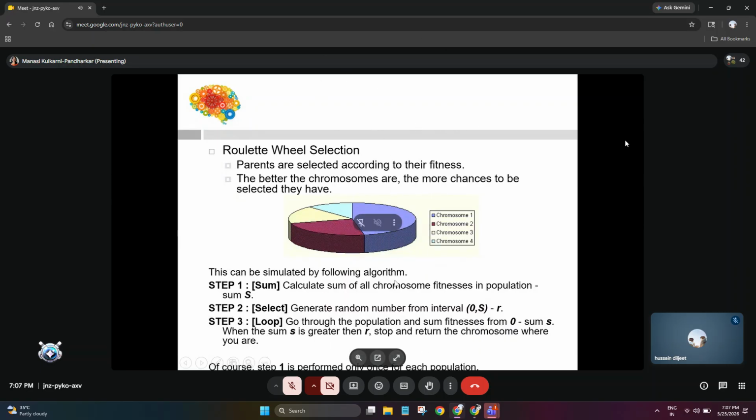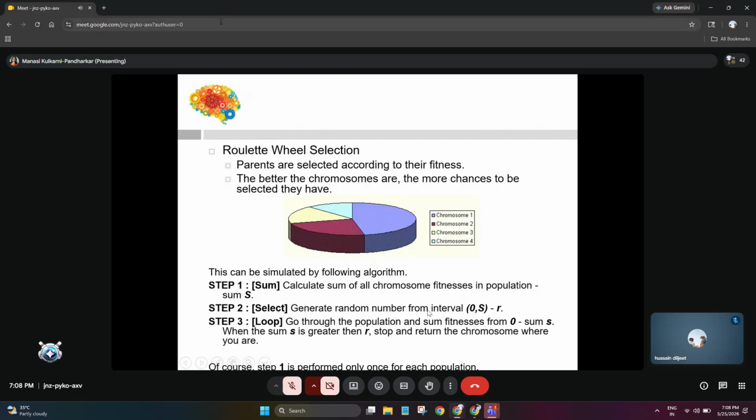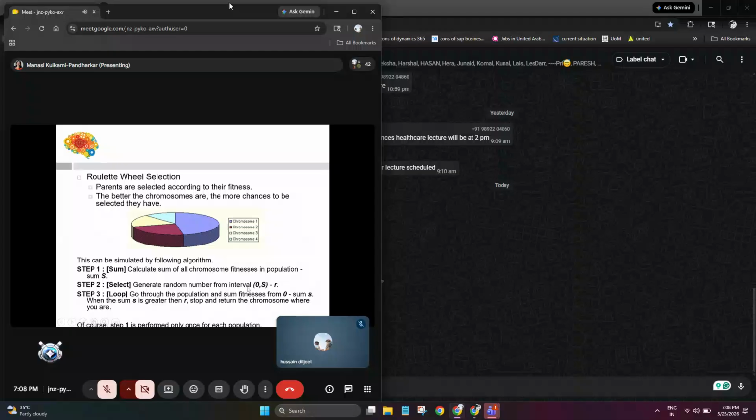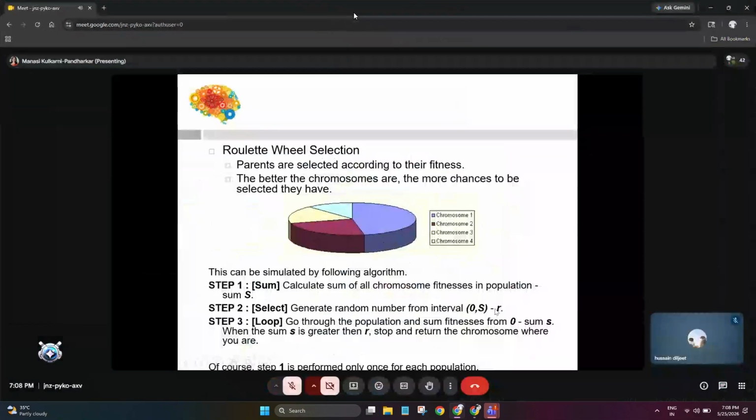So this can be simulated by the following algorithm. Let's see, calculate the sum of all the chromosome fitness in the population. मतलब अगर population में 5 chromosomes है, 5 solutions है, हर एक का क्या करो, एक fitness find out करो, sum, fitness sum, S. Generate a random number from the interval, okay? जो भी sum मिला है, 0 to S से एक random number generate किया.